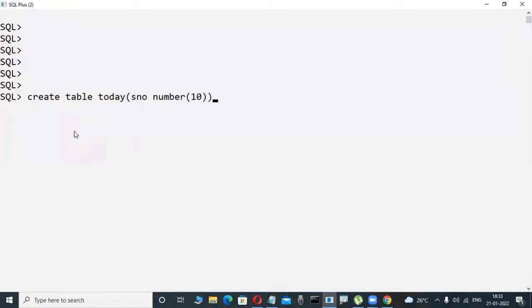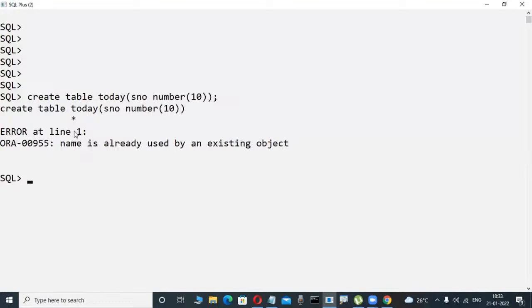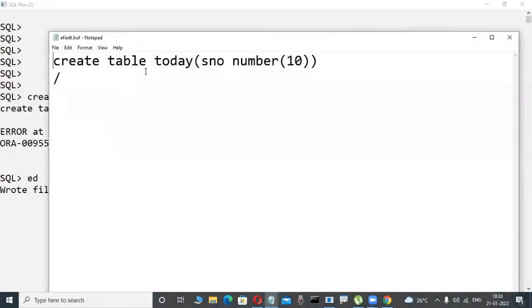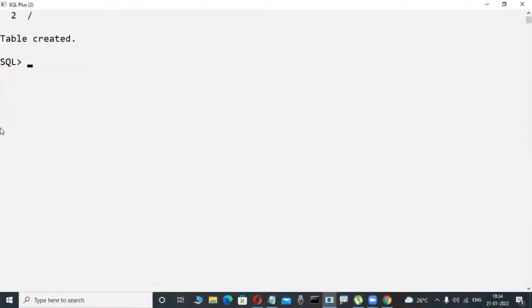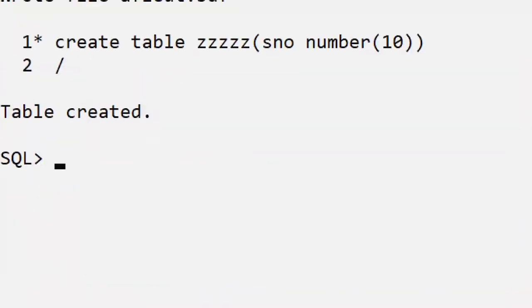Slowly observe here, concentrate. Suppose Z is a table. Observe it here, Z is a table, for example I am creating.